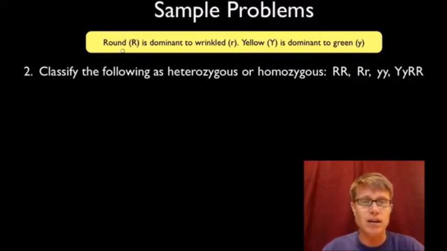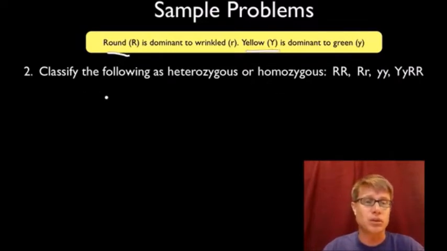Let's look at the next one. Some things up here. Round peas are going to be big R, and wrinkled peas are going to be little r. Yellow will be big Y, and green is going to be little y. Generally, whatever is the dominant trait gets the capital letter. In this case, round gets the big R, and yellow gets the big Y.